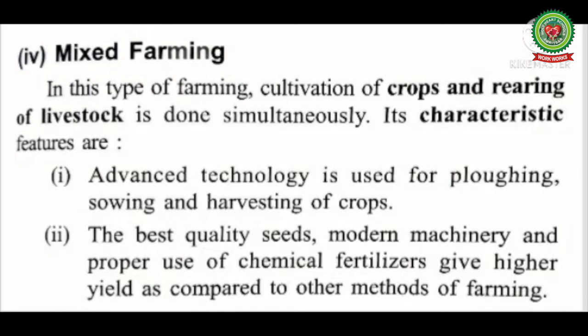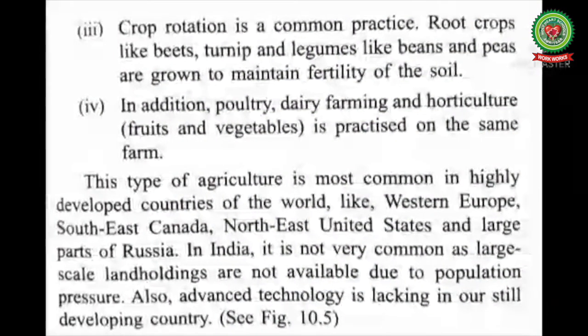Second, the best quality seeds, modern machineries, and proper use of chemical fertilizers give higher yield as compared to other methods of farming. Number 3, crop rotation is a common practice. Root crops like beets, turnip, leguminous like beans and peas are grown to maintain fertility of the soil. In addition, poultry, dairy farming, and horticulture, that is agriculture related to fruits and vegetables, is practiced on the same farm.